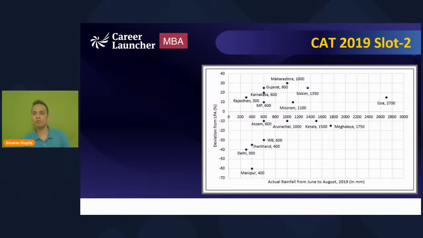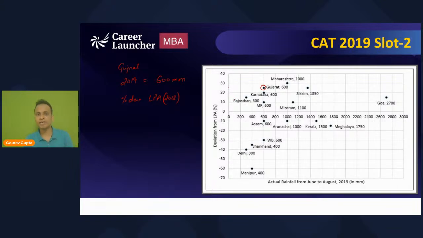Let's talk about Gujarat. For Gujarat, the actual rainfall for 2019 is equal to 600 millimeters. 600 millimeters is the actual rainfall, right? The percentage deviation from LPA of 2018 can also be picked up from the graph.